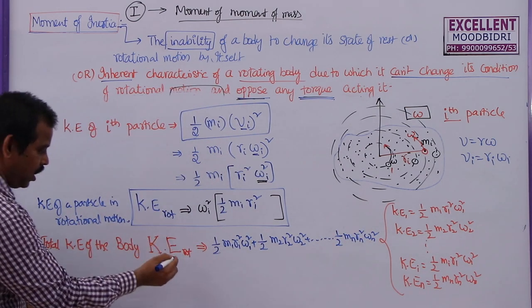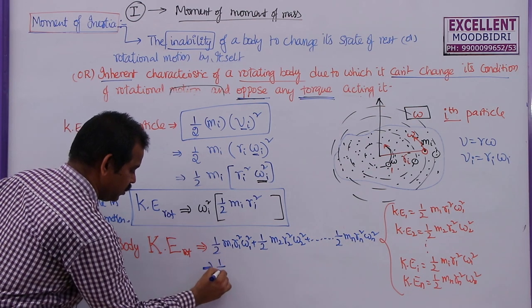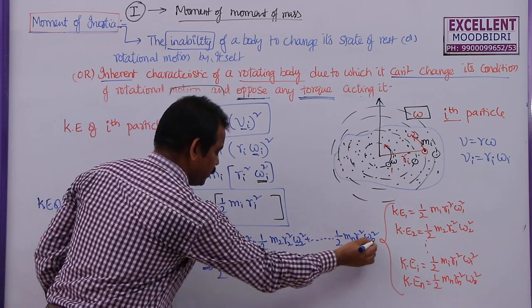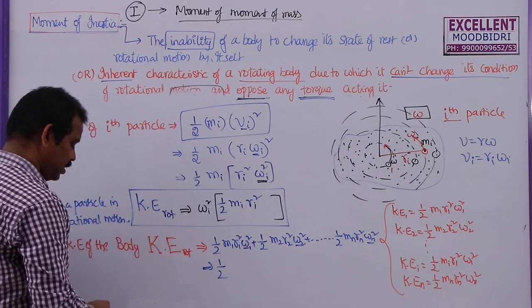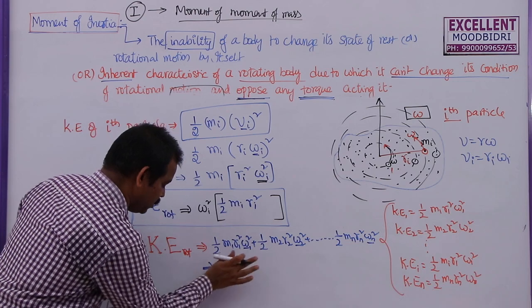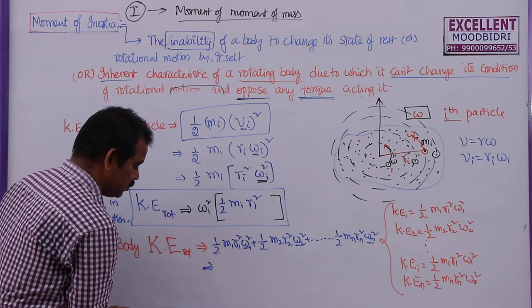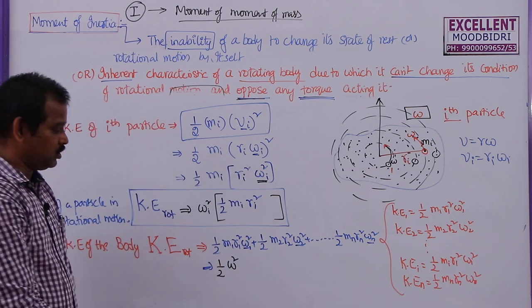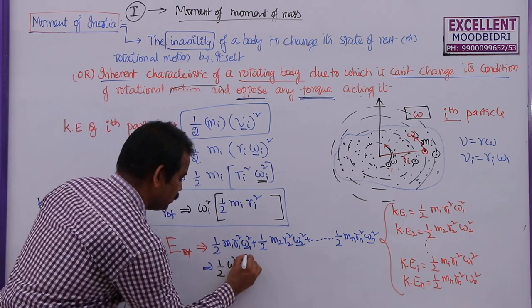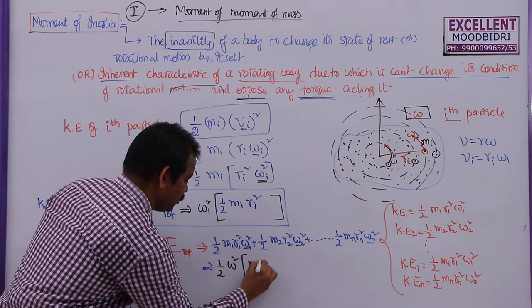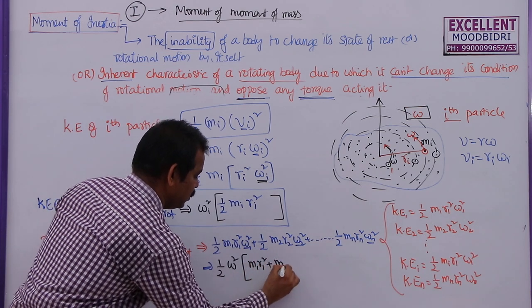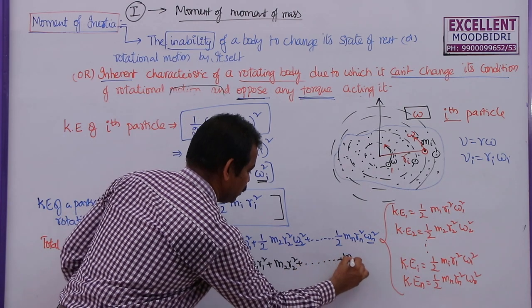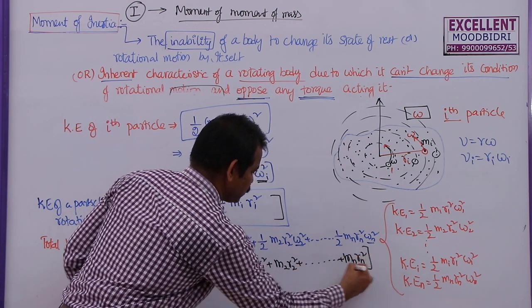In this, half is constant, you can bring it out. Next, omega is constant for each and every particle. The omega never changes. So I am going to write half into omega square as constant. What are the other terms? They are m1 r1 square plus m2 r2 square plus and so on, mn rn square.